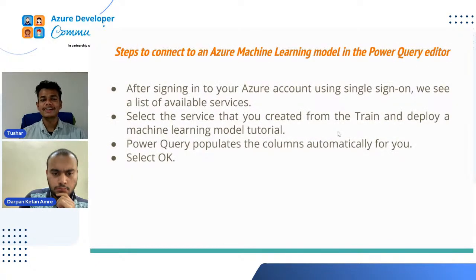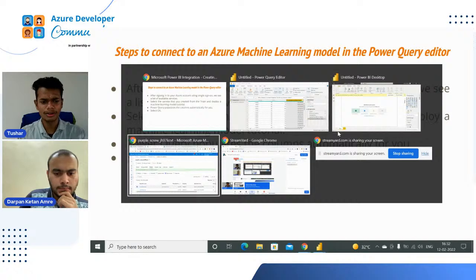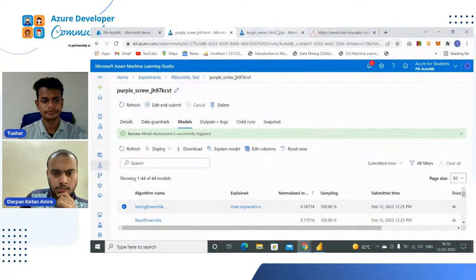Okay, so we had connected an Azure machine learning model to the Power Query Editor. It's quite simple, not a big mess. You only have to remember one thing: you have to sign in with the same credentials in which your model was created. Let's have a look at whether that model was created or not.